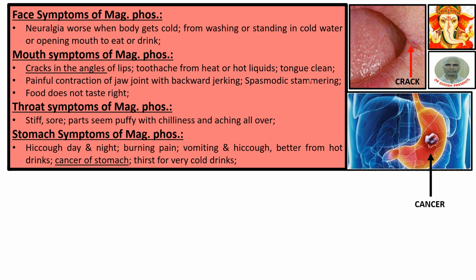Spasmodic stammering. Food does not taste right. That is, suppose someone is eating a banana, it tastes like oranges. Like this, incorrect tasting is there. Throat symptoms of Mag Phos.